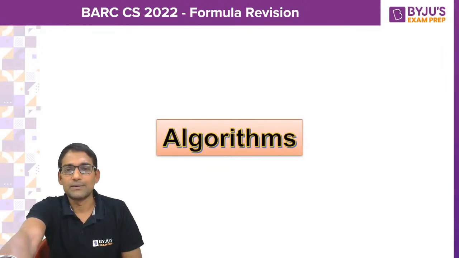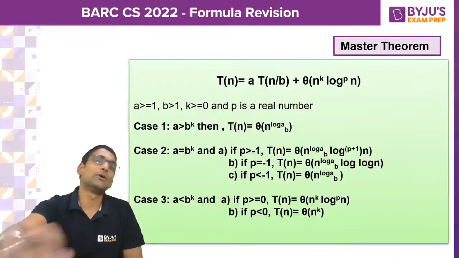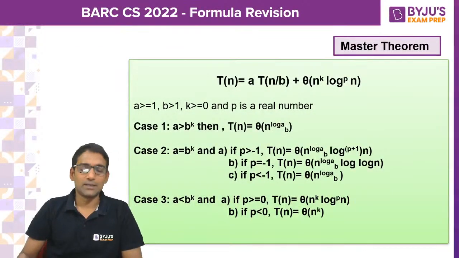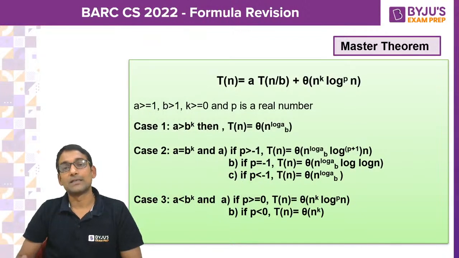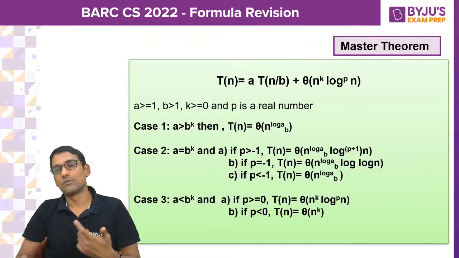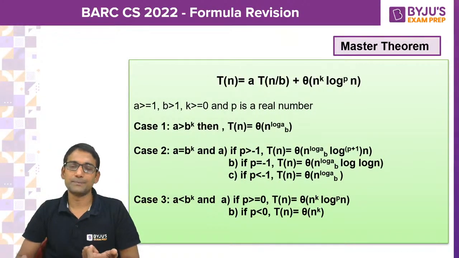Then let me take you to algorithms quick revision. In algorithms, without fail, please learn the master theorem, because there is a high probability of getting a question on a recurrence relation asking you to solve it. If you know the master theorem, much time can be saved.